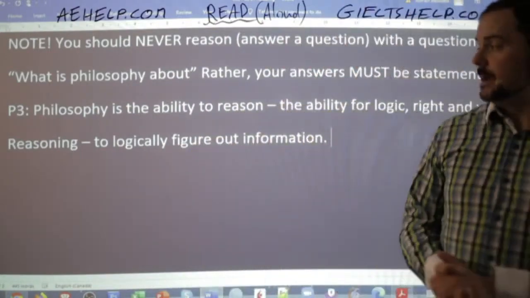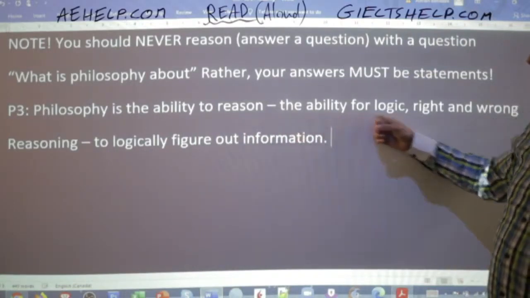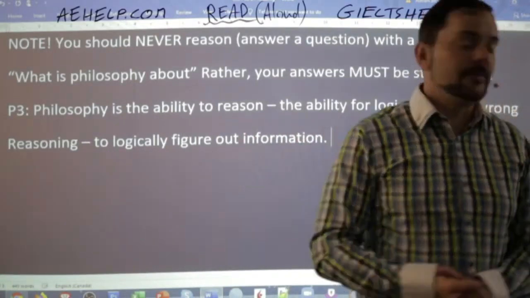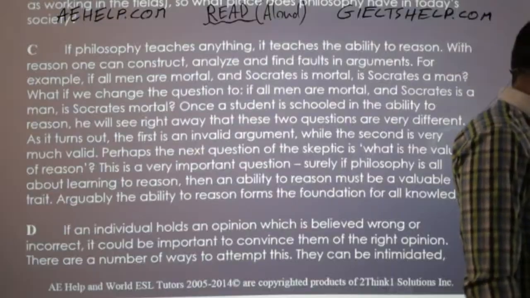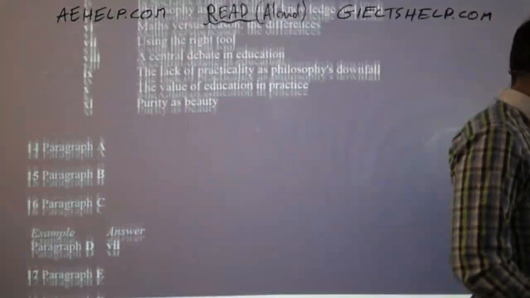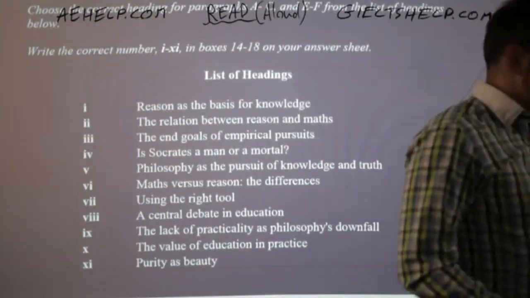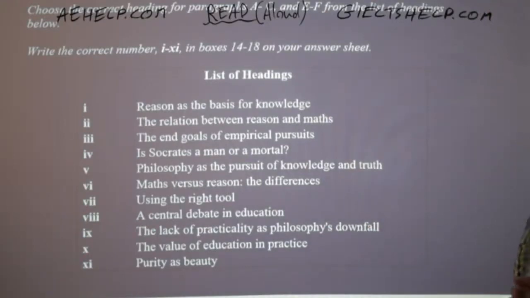All right, so paragraph 3, philosophy is the ability to reason, the ability for logically figuring out right and wrong, okay? Reason and reasoning. All right, so which one of these is the closest match to philosophy is the ability to reason.